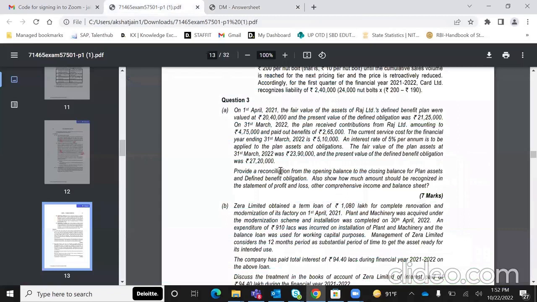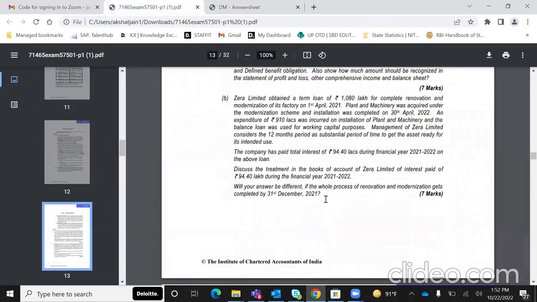Now moving on to the second question. It's on Index 23, again one of the strengths of mine. So इसमें है कि term loan लिया 1,080 lakhs का and for plant and machinery इसमें से 910 lakhs has been used and the balance has been used for working capital purpose. Management considers 12 months to be a substantial period. Total interest is this much. So this is the treatment in books of the interest paid.